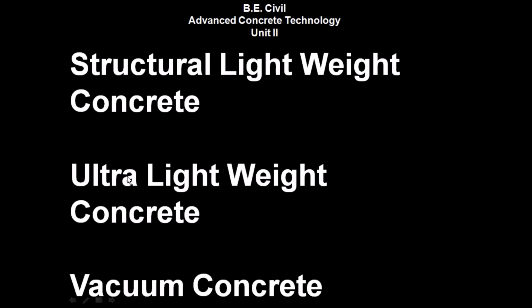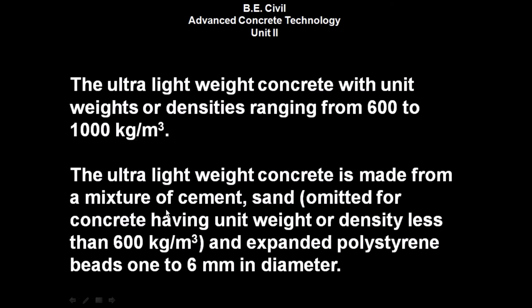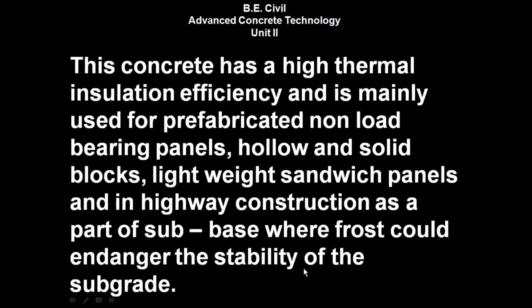Now we will see the ultra lightweight concrete. The ultra lightweight concrete has unit weights or density ranging from 600 to 1000 kg per meter cube. The ultra lightweight concrete is made from a mixture of cement, sand, omitted for concrete having unit weight or density less than 600 kg per meter cube, and expanded polystyrene beads 1 to 6 mm in diameter.